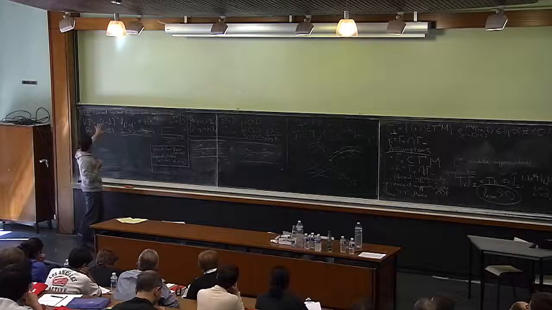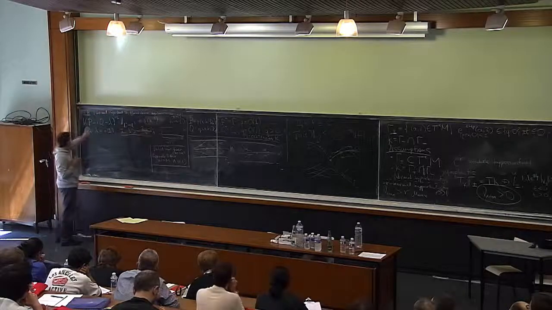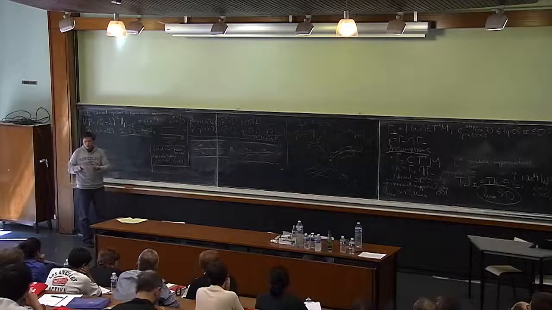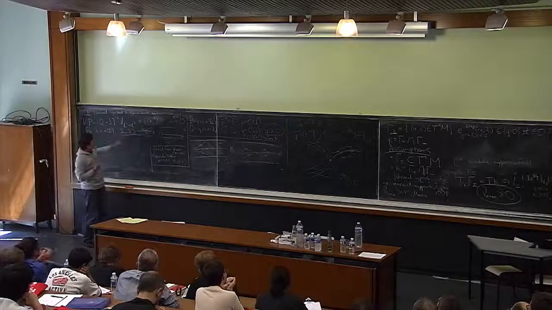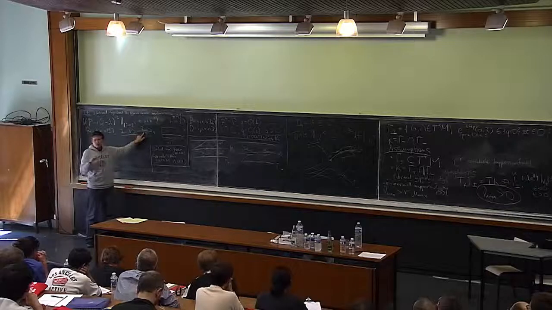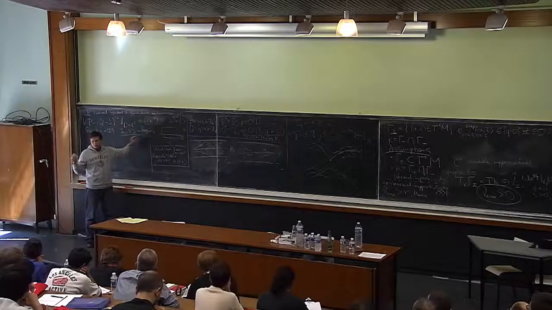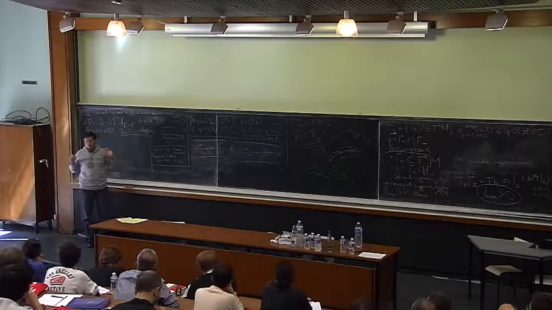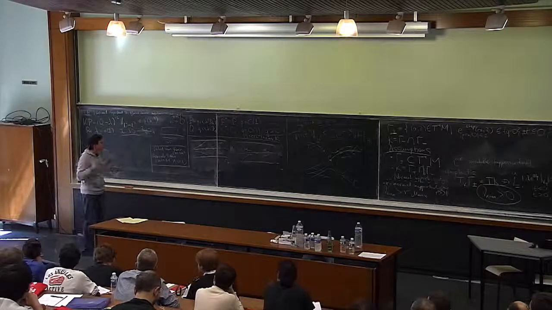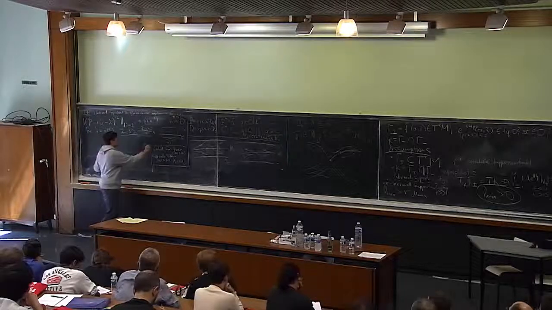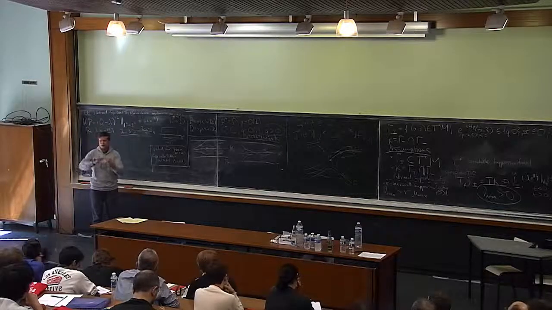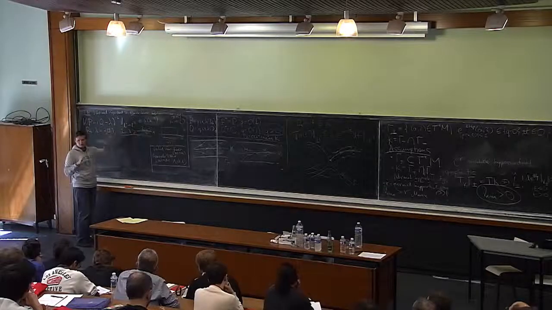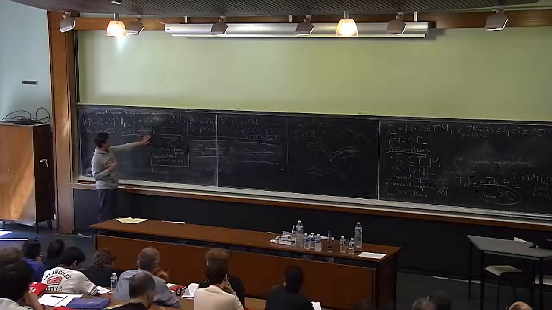Wunsch-Zworski did this in a manner that is useful for black hole decay, however, without recovering the precise size of the gap. So they just knew that the asymptotic size of the gap is some small number. Of course, I should also say that the actual rate of exponential decay might be governed not by that, but by low-lying resonances. But that's not a phenomenon we're considering for this talk.